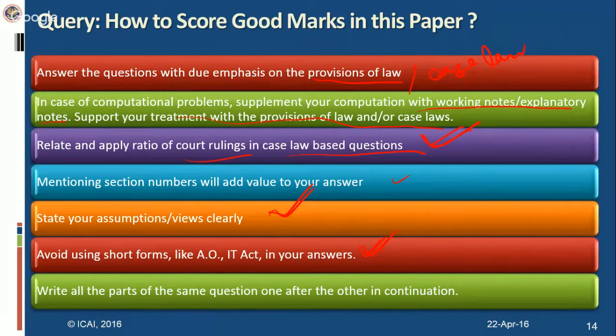Write all parts of the same question, one after the other, in continuation. If you choose a particular question, say question number 5, answer parts A, B, C of that question continuously, one after the other.